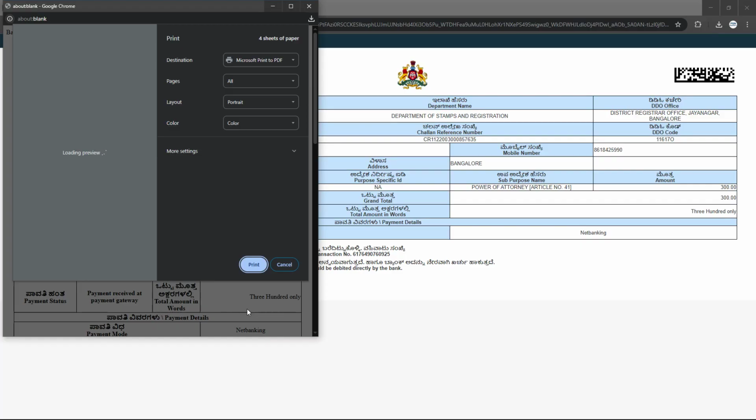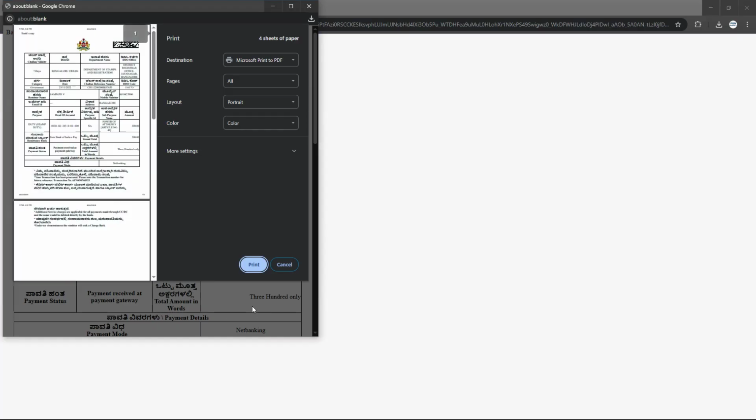In case you haven't noted down your challan reference number, and your page breaks after the payment, you may lose track of your challan. This is why it's very important to note down our challan reference number.